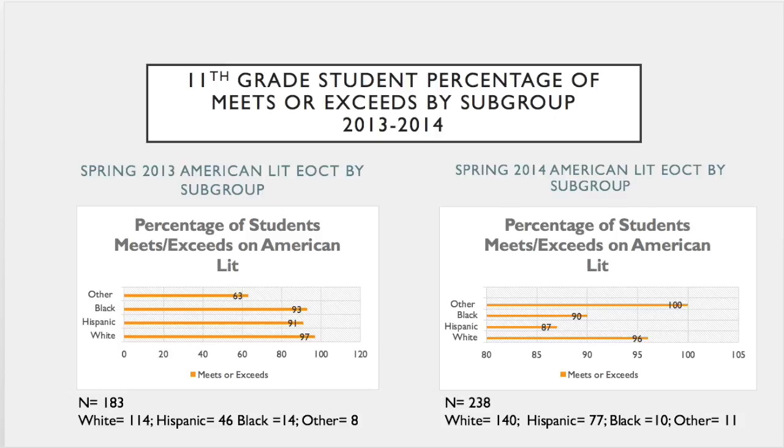And then in 2014, you see the number of students tested, 238, whereas the number of Hispanics taking the test increased, the number of white students taking the test increased, the number of black students actually decreased, and you're going to see a decrease in the percentage of Hispanic students who met or exceeded compared to the percentage of white students. Is a little bit of a gap there between the white and Hispanic. The others are fairly consistent with one another.